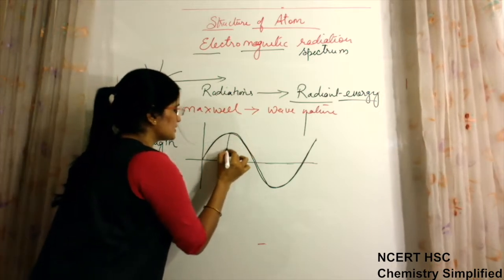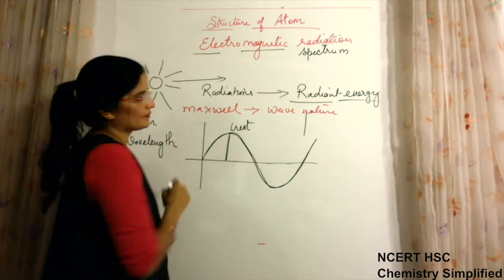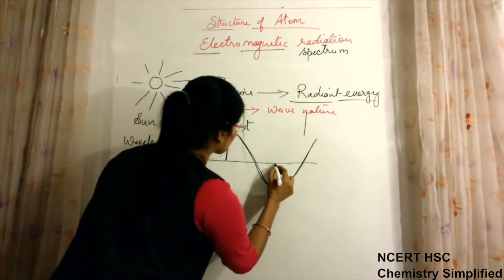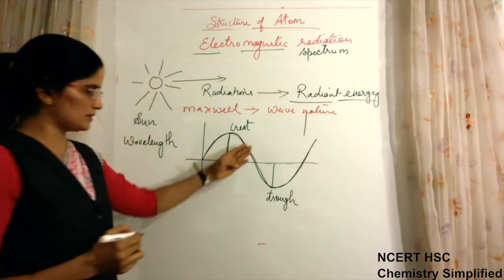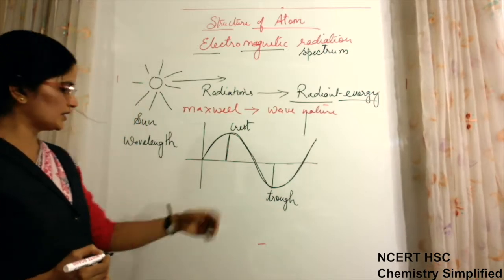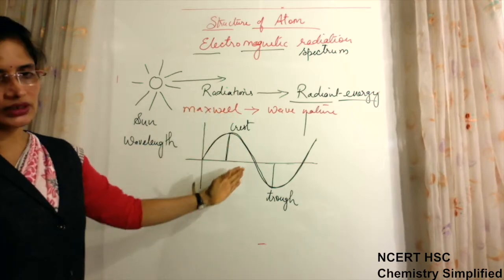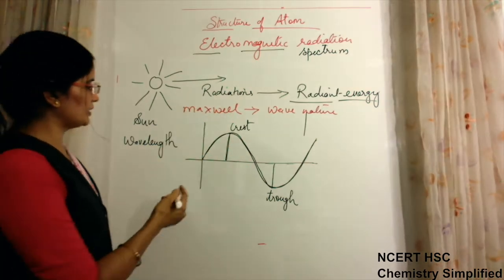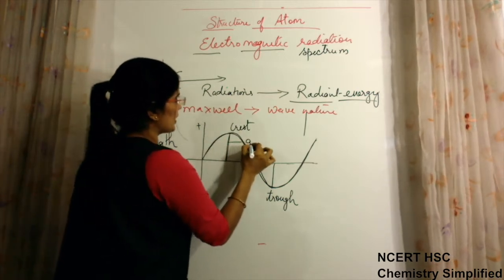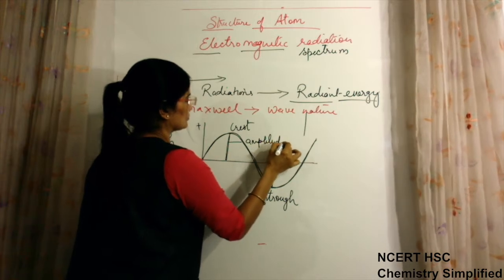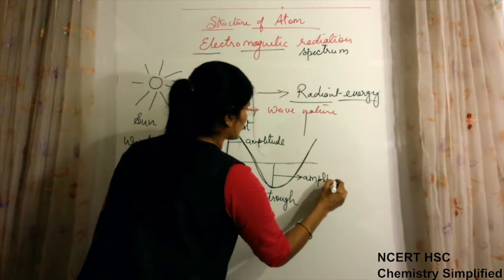So the maximum distance, maximum height in the positive direction is known as crest, and the maximum distance or maximum height in the negative direction is trough. So crest and trough are the two maximum distances which are traveled by the wave in positive and negative direction. This is known as amplitude.